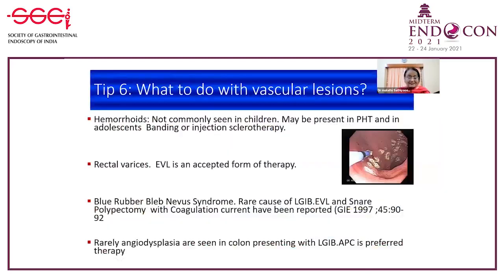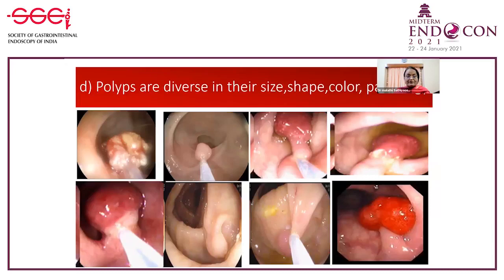Hemorrhoids are not commonly seen, but may be present in children with portal hypertension. If there are rectal varices, I have done EVL, which is an accepted form of therapy. Blue rubber bleb nevus syndrome, there are reports of EVL and snare polypectomy with coagulation current, but I have not done it. Rarely we have seen angiodysplasia presenting with lower GI bleed where APC is preferred.